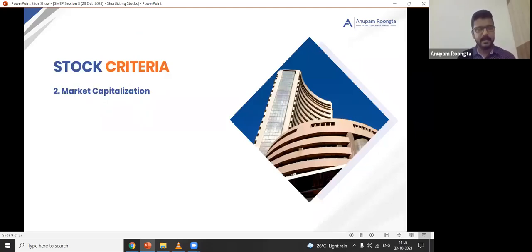Next, market cap. I explained in session number 2 what market cap is, the size of the company, right? So for market cap, I look at more than 200 crores. Why? The smaller the company, the less information you have in the market. In terms of the earnings call, I'll cover that in session number 5.